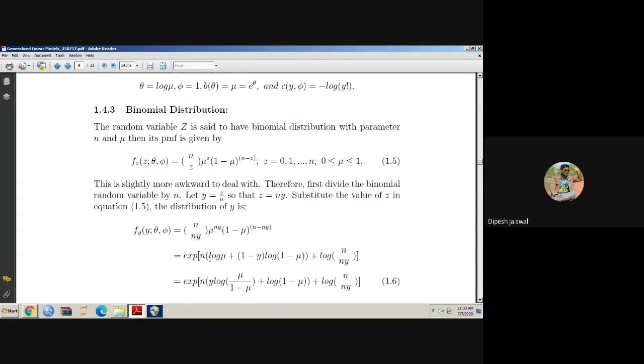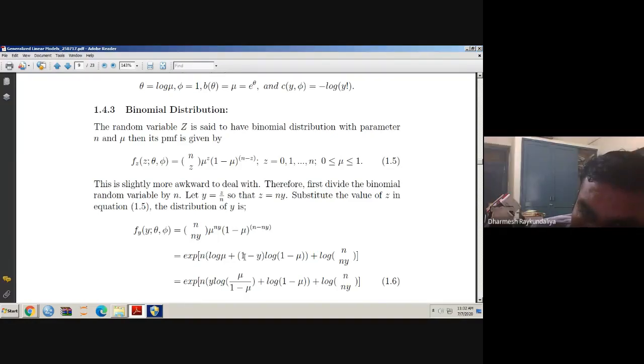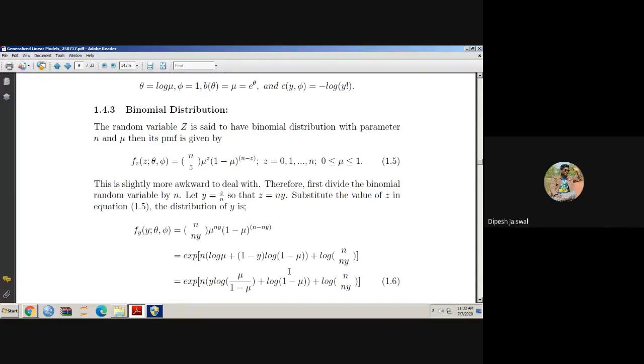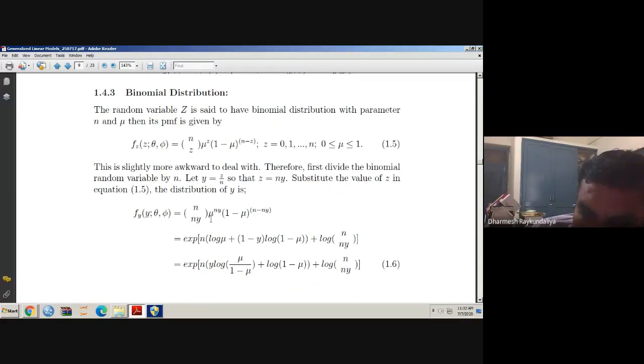Taking n common, n in brackets: y log mu plus 1 minus y log of 1 minus mu, plus log of n choose ny. So now you can see the part y log mu upon log of 1 minus mu.